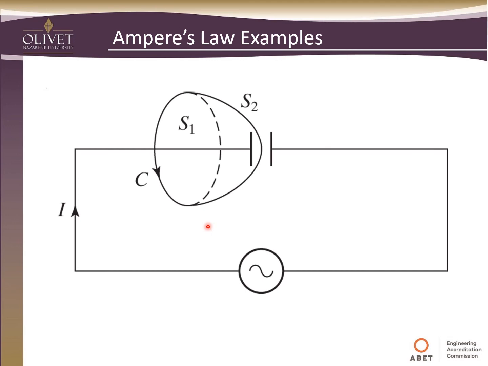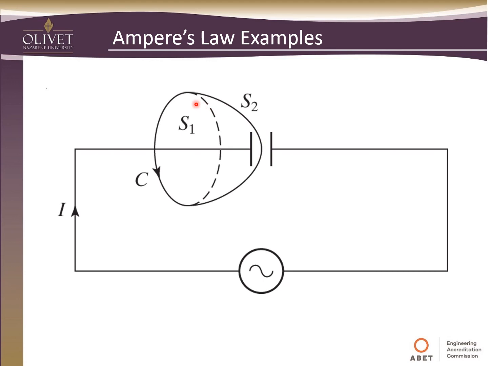So this might help us understand a little bit more what's actually going on with the capacitors. I know for some of the younger students, they have a hard time accepting that there's no physical connection across the capacitor, it's just these plates. Well, what's happening here is we have this conducting current coming all the way here. So if we were to draw this surface S1, we have the conducting current.